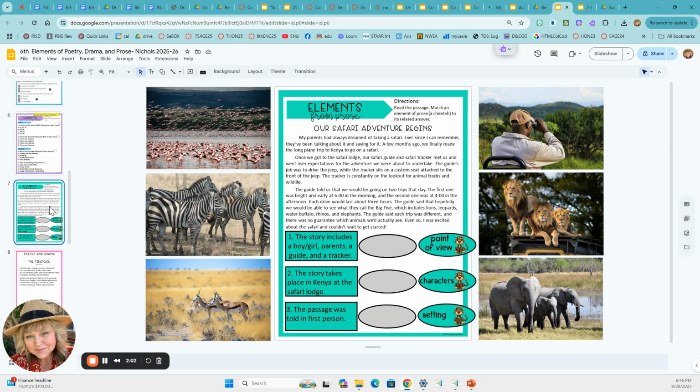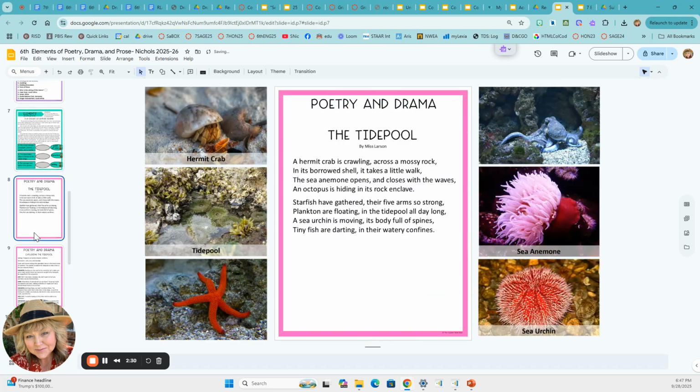It's called Our Safari Adventure Begins. Well, this one is a prose, and then you're going to read it, and then you're going to match an element of prose, which is the cheetah, to its related answer. So this story includes a boy, girl, parents, and a god. Of course, these would be the characters. So you're going to move that up there. Going to match those. Then you have poetry and drama number 2.